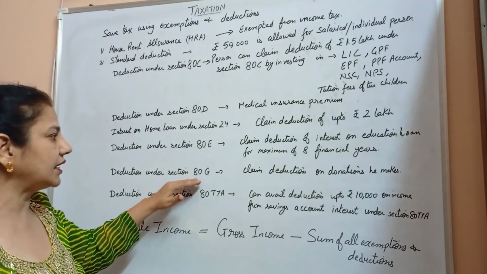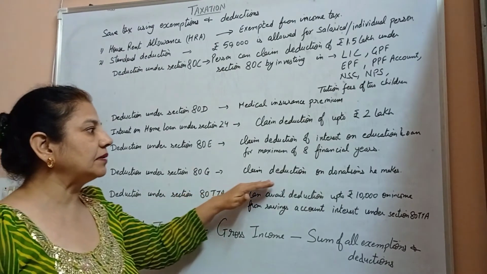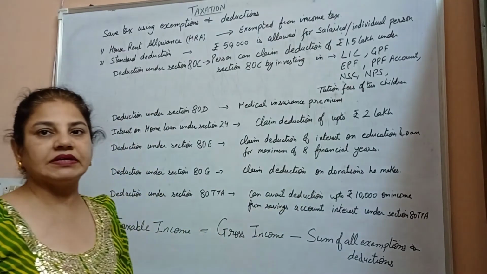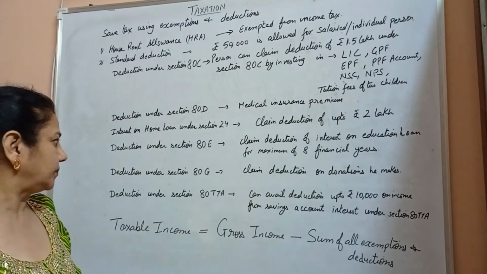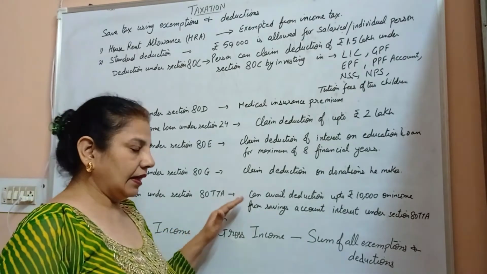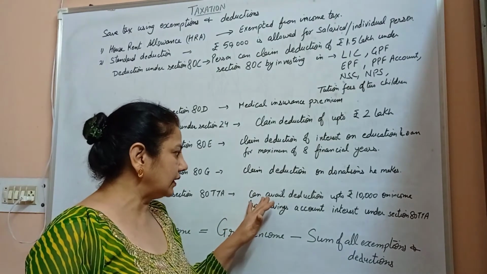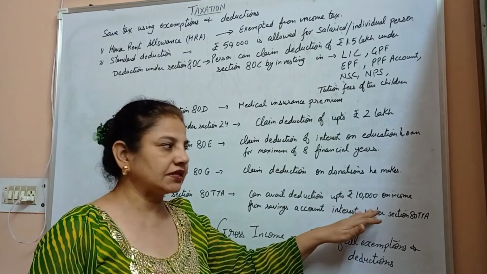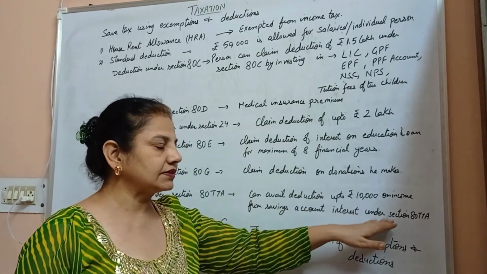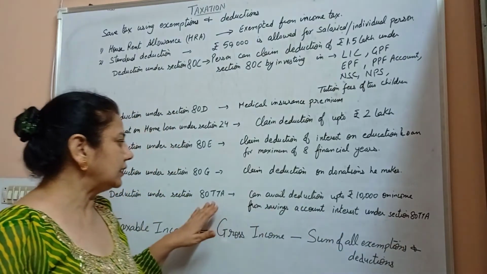Deduction under section 80G: a person can claim a deduction if he makes a donation to any organization. Deduction under section 80TTA: the person can avail a deduction up to rupees 10,000 on savings account interest under section 80TTA.